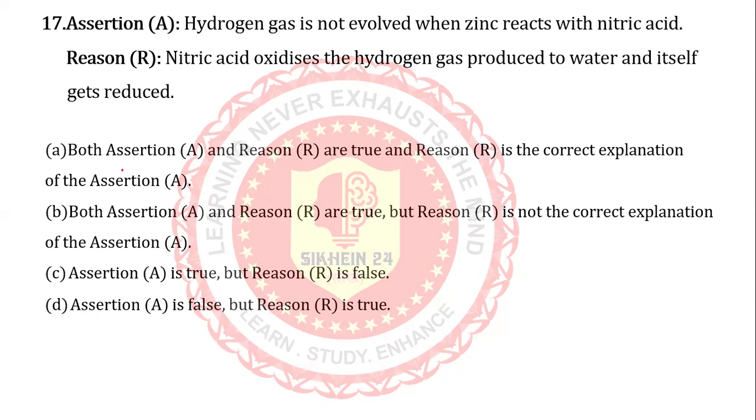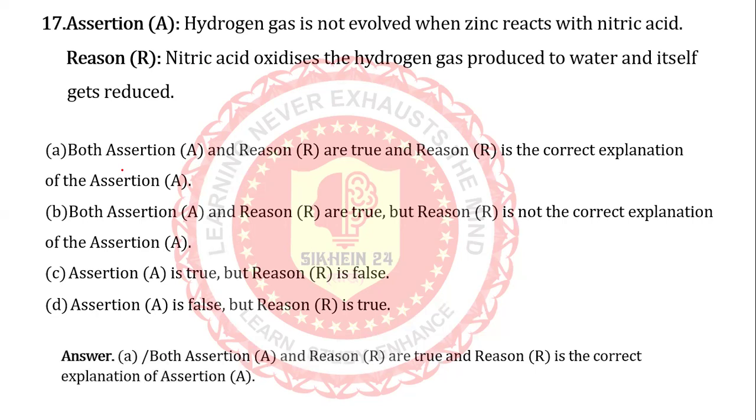Options, you know very well. Answer: both assertion and reason are correct, and we go with option A. So the explanation is yes, the explanation is correct. Nitric acid oxidizes the hydrogen gas produced to water and itself gets reduced.